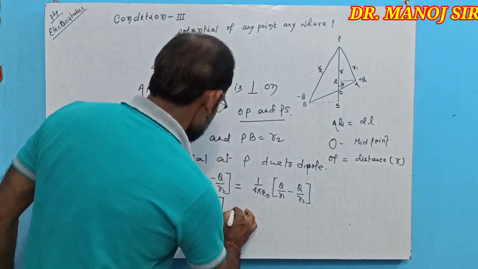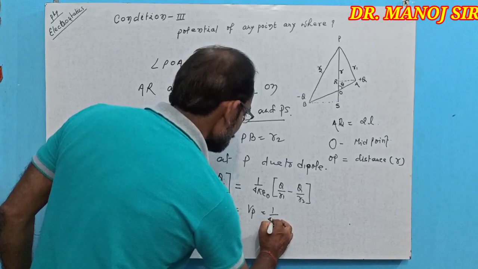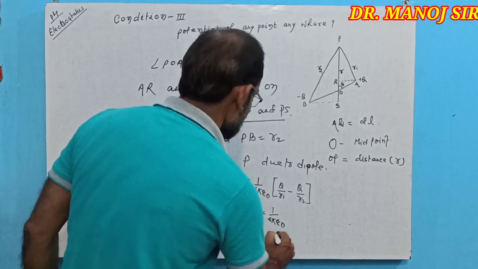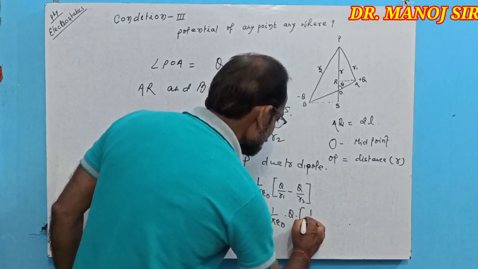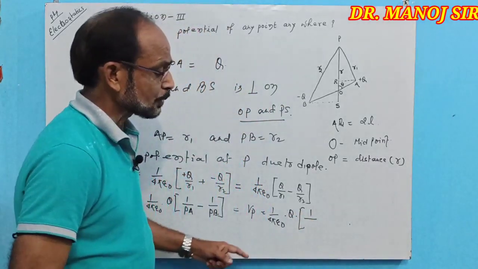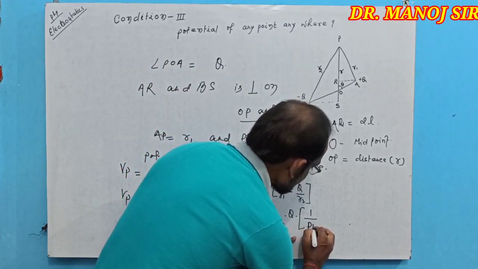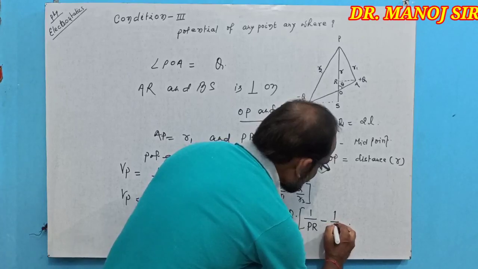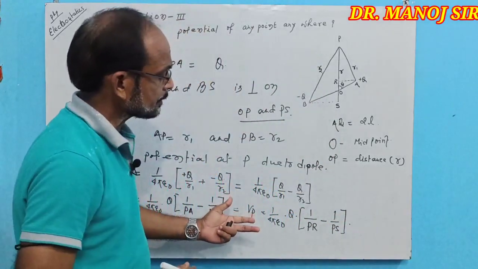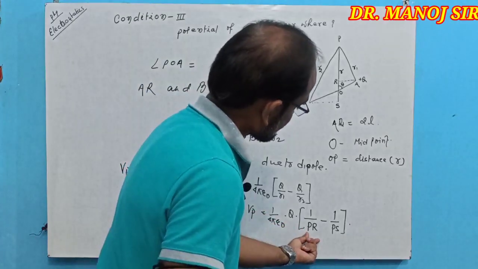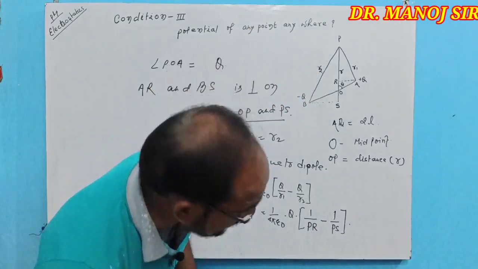Therefore, it may be written as 1 by 4 pi epsilon naught q into 1 upon PR minus 1 upon PS. If we extend PR and PS, then we get